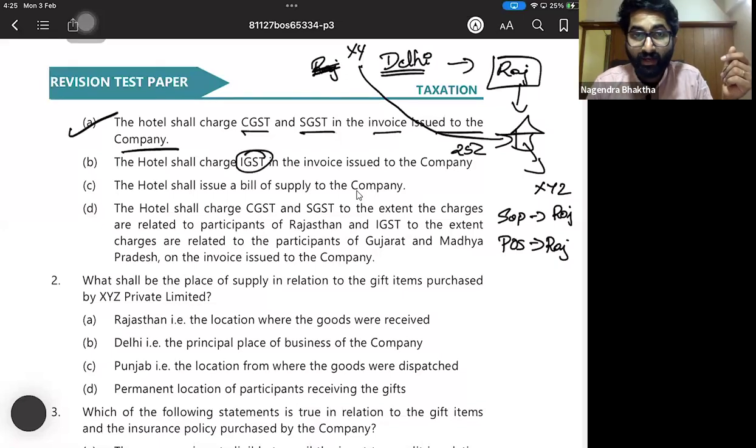Option B, IGST, is wrong. Option C, the hotel shall issue a bill of supply. Why? A bill of supply is issued only in case of non-taxable supplies or supply by an unregistered person.